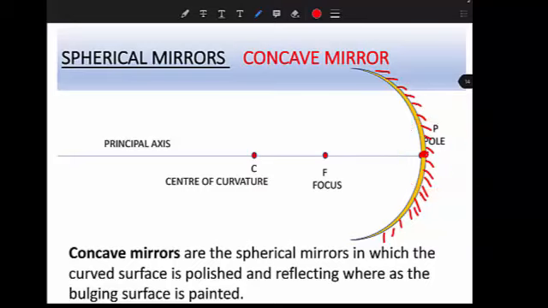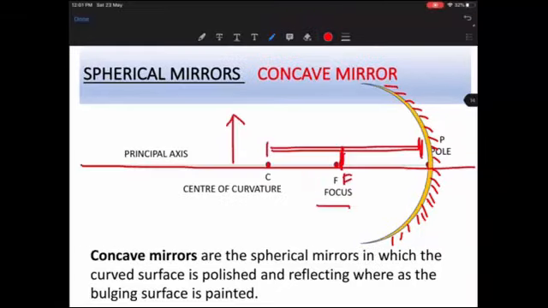Here what you see is the focus, which is designated as F. The horizontal line that you see here is also called the principal axis. It is an imaginary line, not an actual line. This imaginary line passes through the center of curvature and the focus. It also passes through the pole of the mirror.